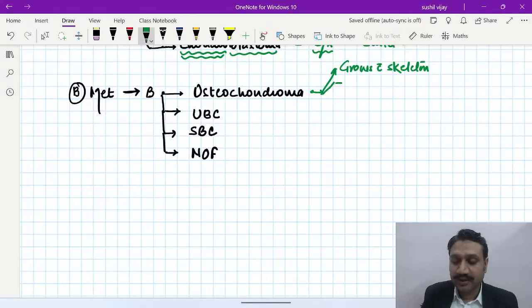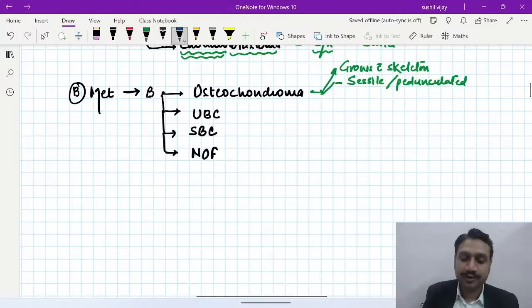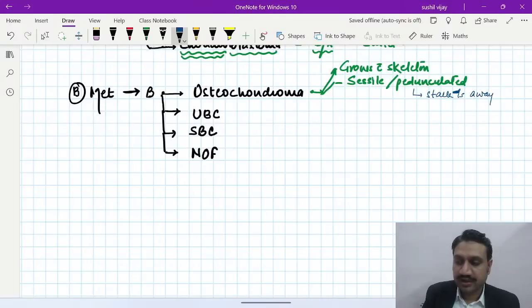And this osteochondroma is of two types. You know that very well: sessile type and the pedunculated type. And in sessile and pedunculated, the most important catch point always is what? The stalk. Whenever you talk about the stalk of the lesion, the stalk is always deviated away from the joint line or the growth plate. It always grows away from the joint line, right? That is about the stalk.